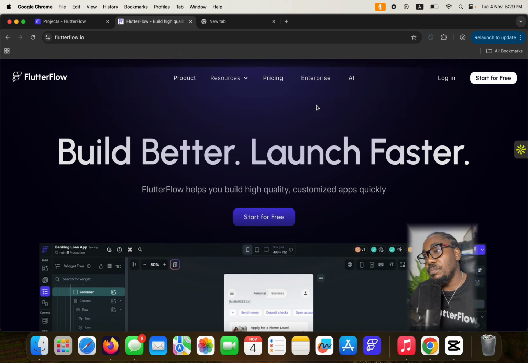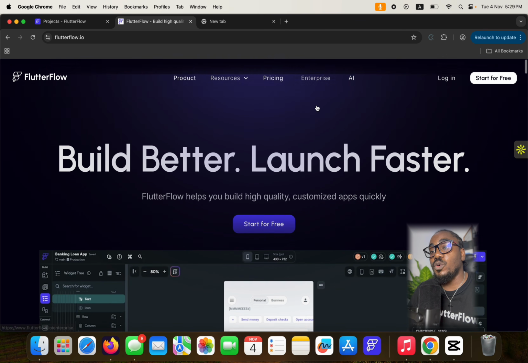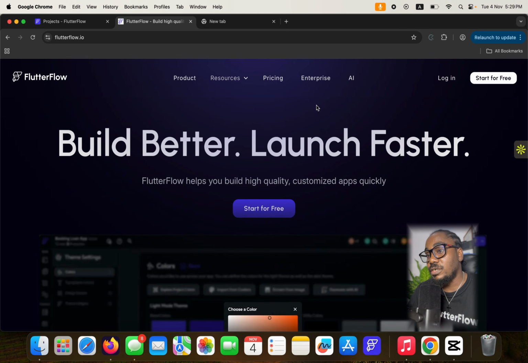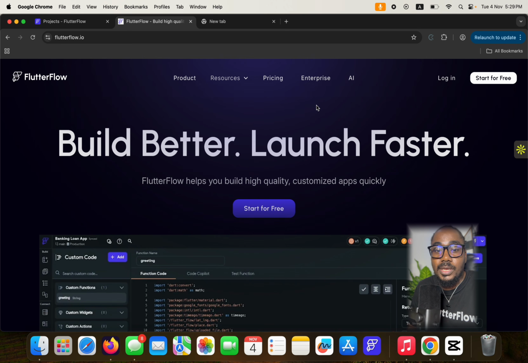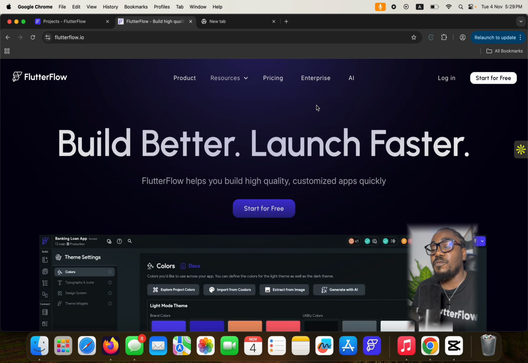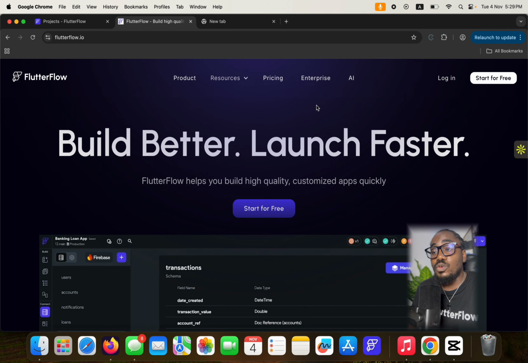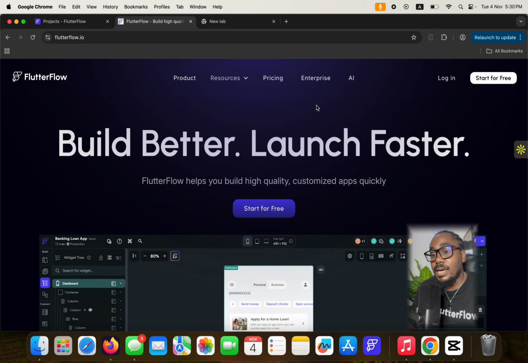So yeah, I'm going to be reintroducing you to FlutterFlow. As you can see on the screen, FlutterFlow helps you to build better and launch faster. Now, this is one of the best things that has happened to me in the past almost 3 years, because I discovered FlutterFlow in December 2022, and this is November 2025. It's almost 3 years, if not 3 years already. So yeah, basically my entire life changed because of this technology.